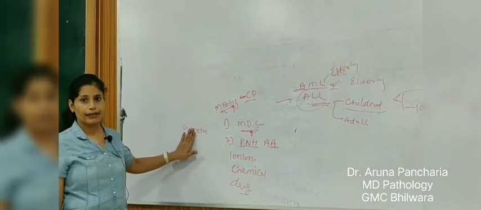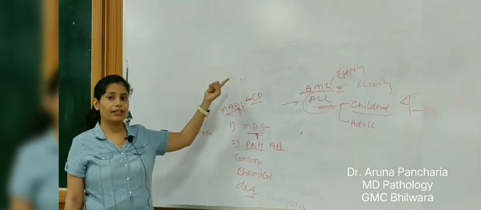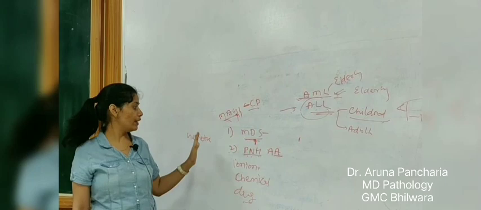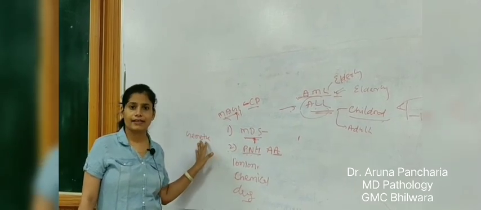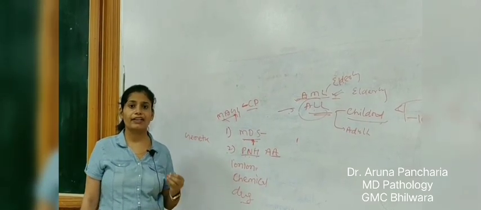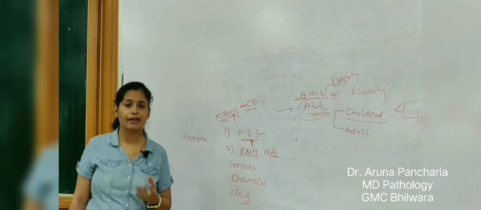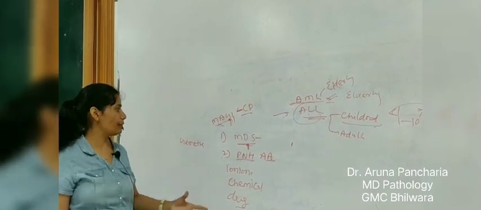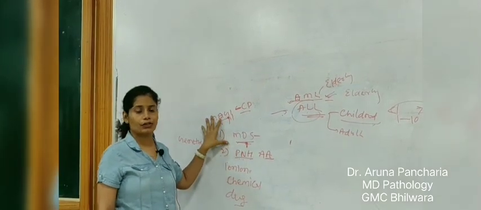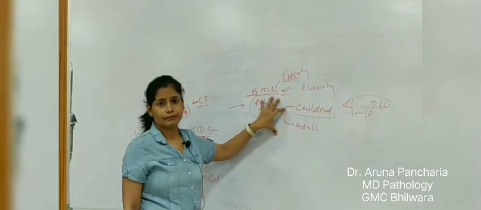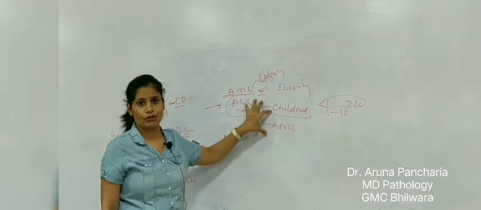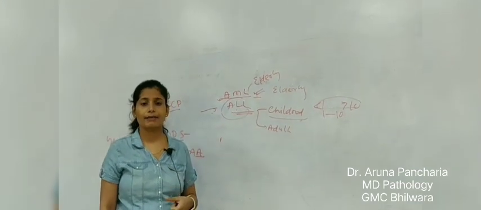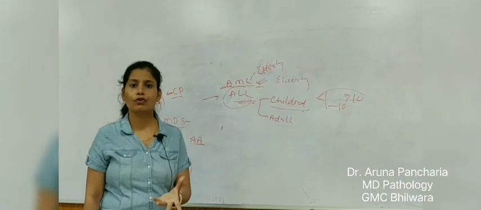Genetic, I already told you in the AML classification, the AML related to Down syndrome. When there are genetic diseases like Down syndrome, Klinefelter syndrome, Fanconi anemia, the patient has more chances to develop leukemia. So this is all about the etiopathogenesis and epidemiology of leukemia. Now I will discuss how we diagnose leukemia.